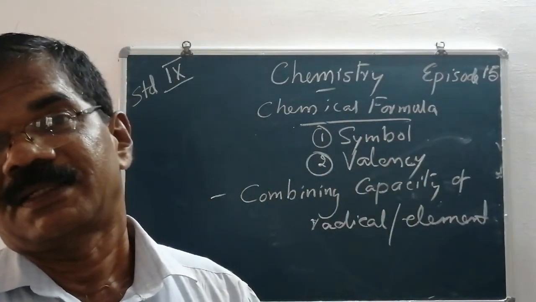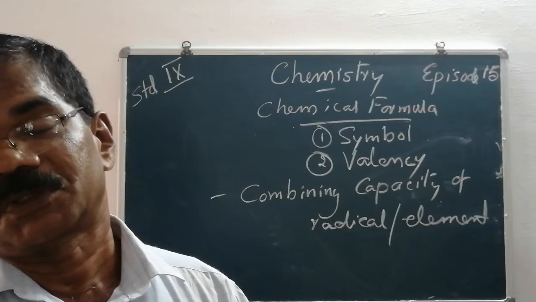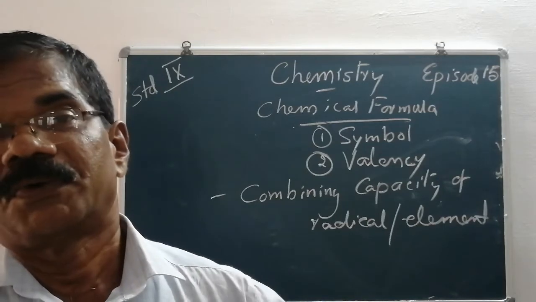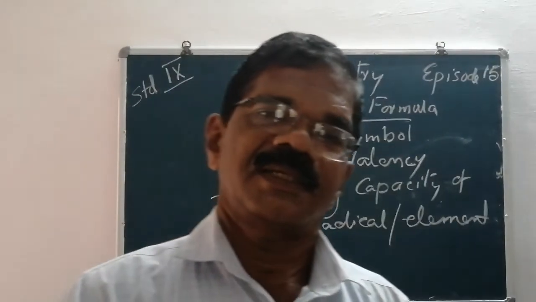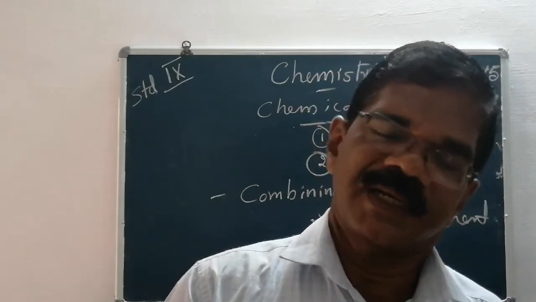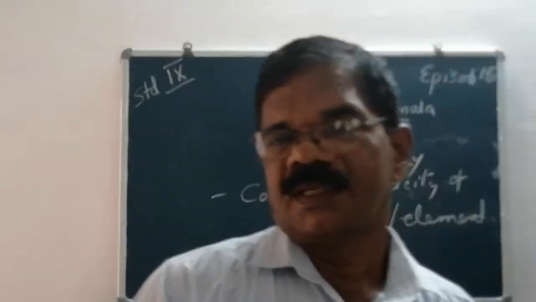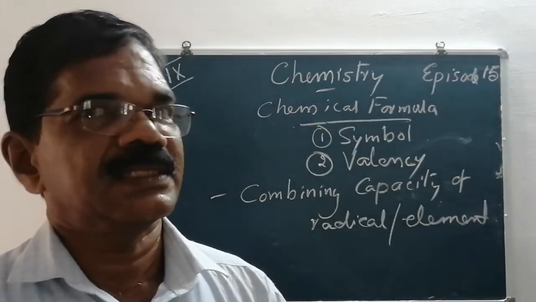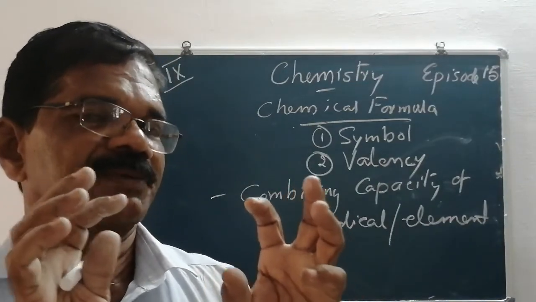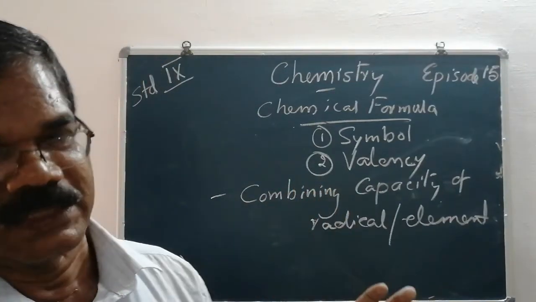Octopus has 8 hands, so it can hold 4 human beings. So it is actually the number of hands. We can make it clear by doing some examples.